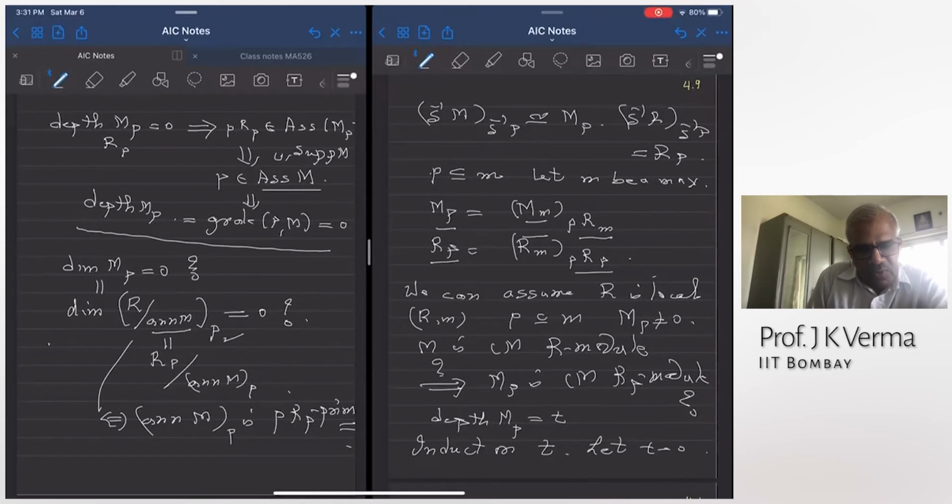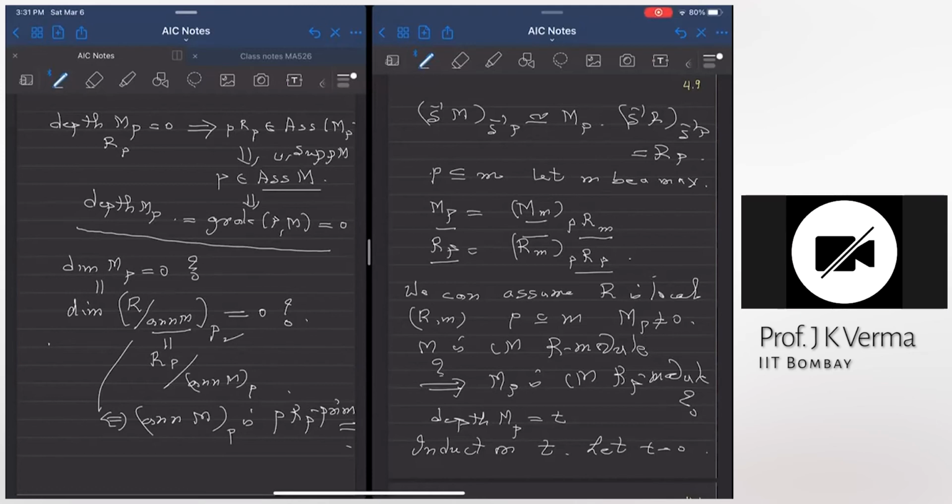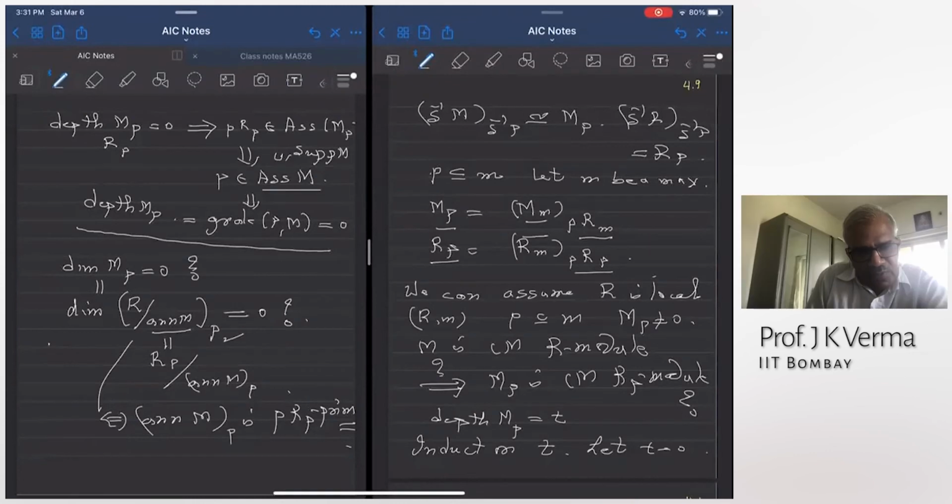So M is a Cohen-Macaulay module. If M is a Cohen-Macaulay module, we proved that the dimension of M is equal to dimension of R mod P for every associated prime. So therefore all associated primes are minimal and they have equal dimension. This is the defining property of a Cohen-Macaulay module.